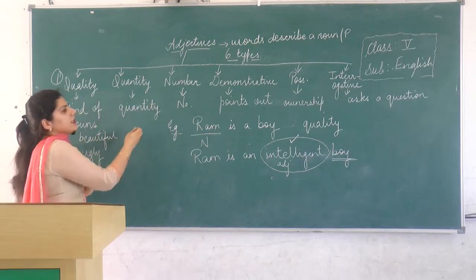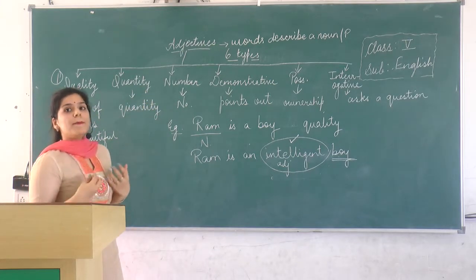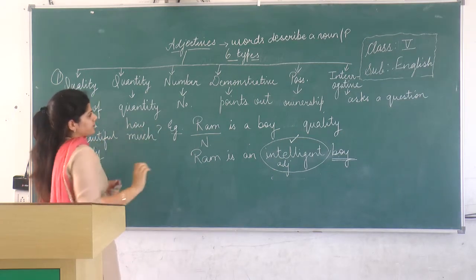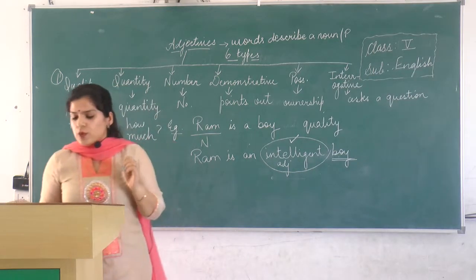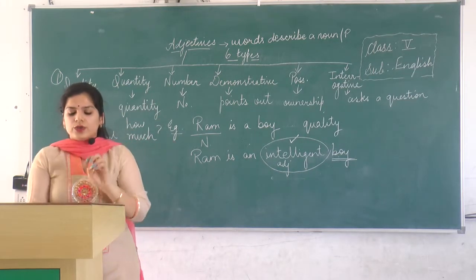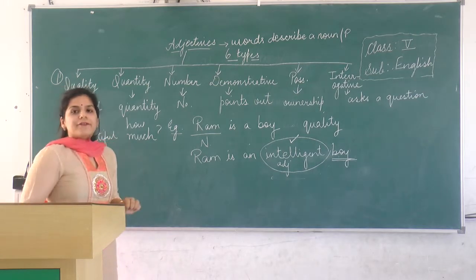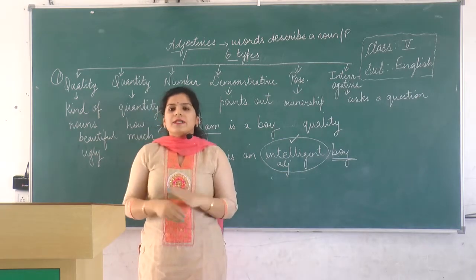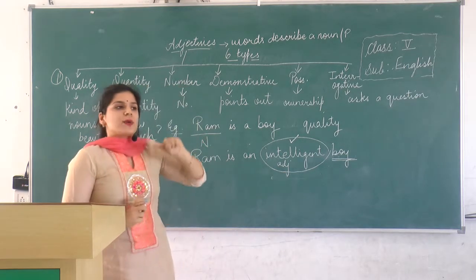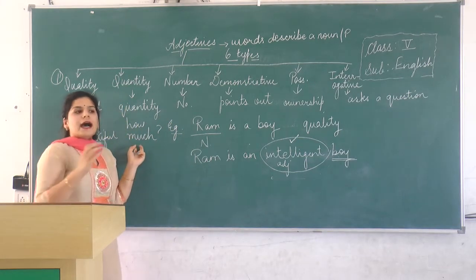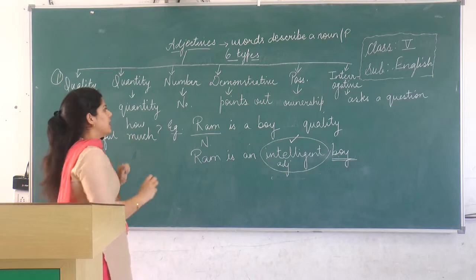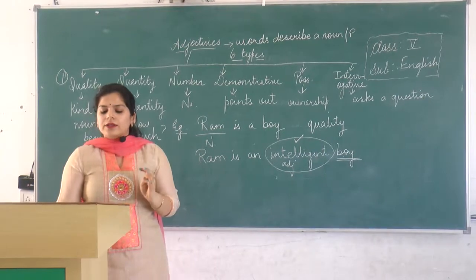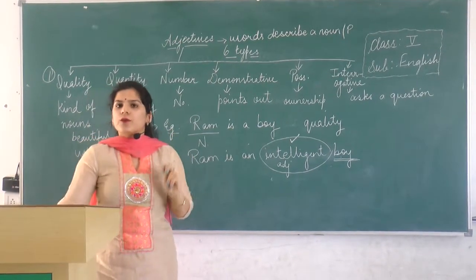Coming on to quantity, quantity tells us how much. The question will be how much, kitna. So in a sentence, adjective of quantity will give us the answer to the question how much. I have enough time to complete my work. मेरे पास बहुत time है अपना काम complete करने के लिए. So our question will be how much time do I have? I have enough time to complete my work. That becomes quantity. So the words like enough, some are the examples of adjectives of quantity.